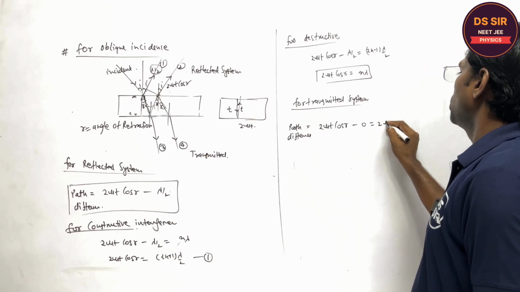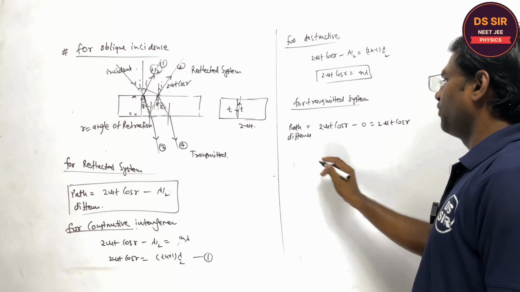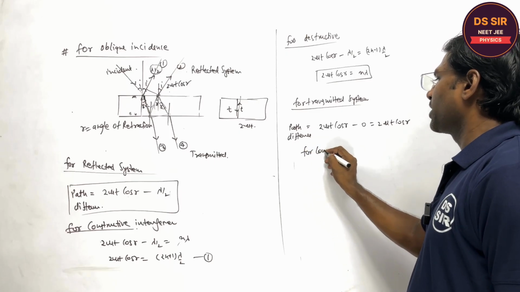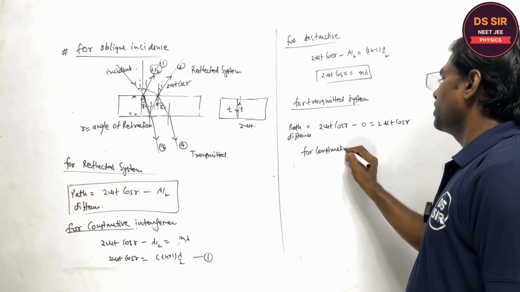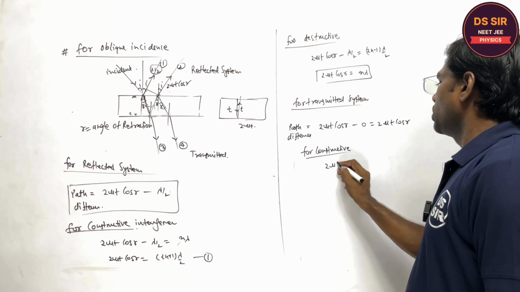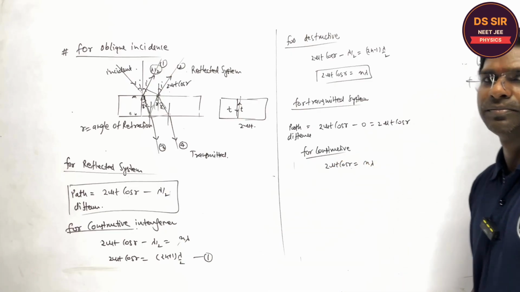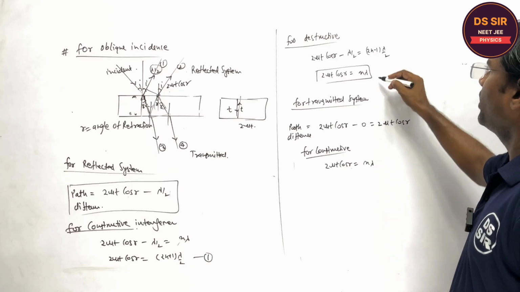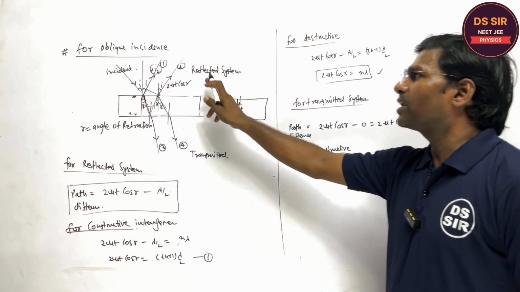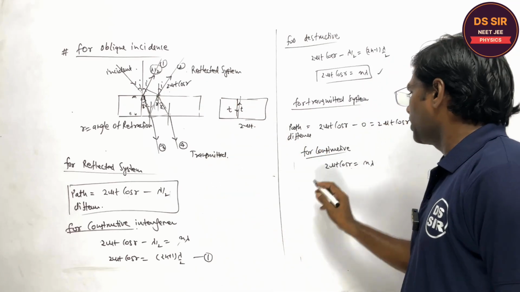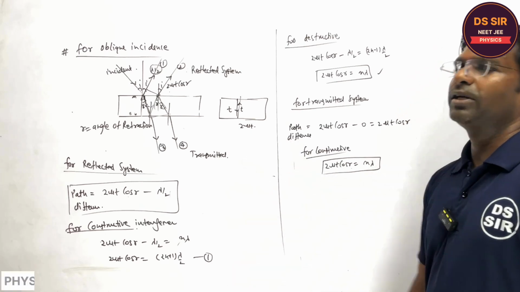It is equal to 2 mu t cos r. For constructive interference, 2 mu t cos r must be equal to what? Say n lambda. So which wavelengths are absent in the reflected system? They are present in the transmitted system.